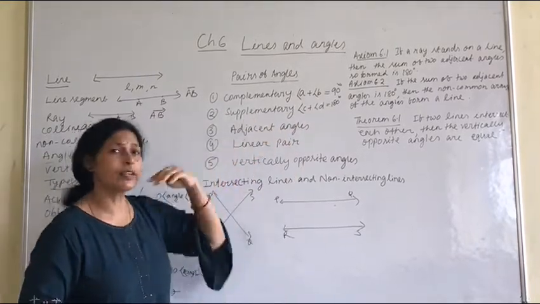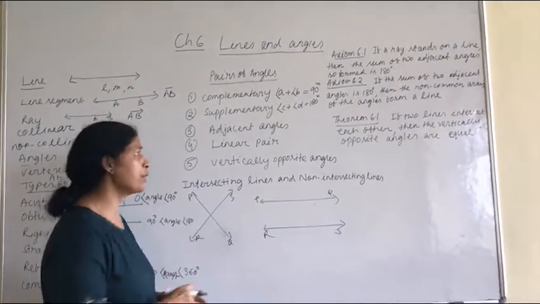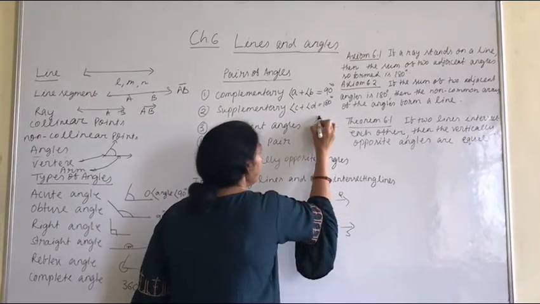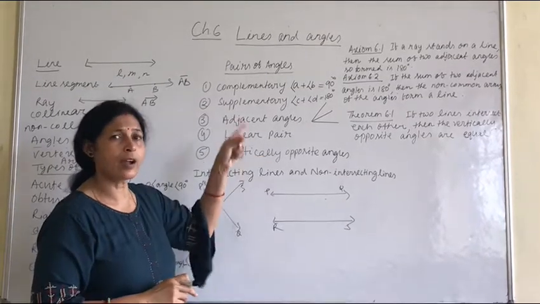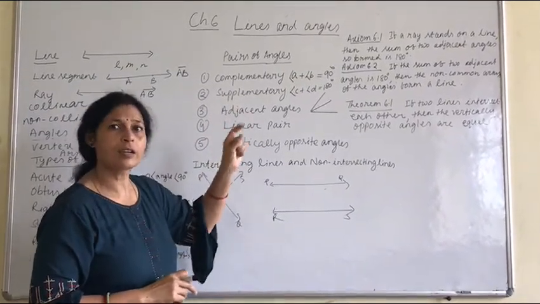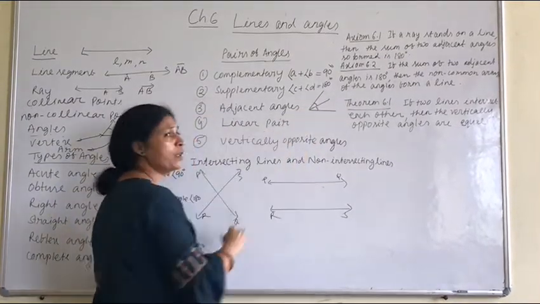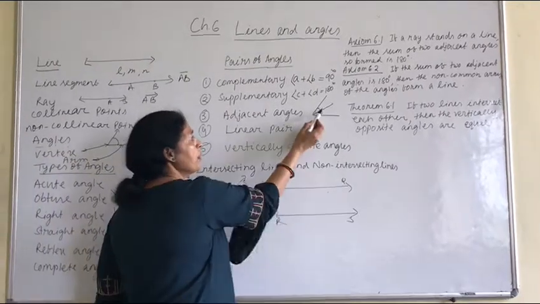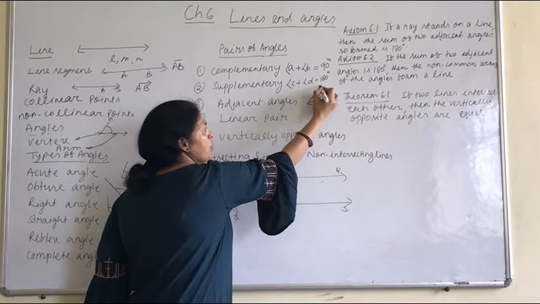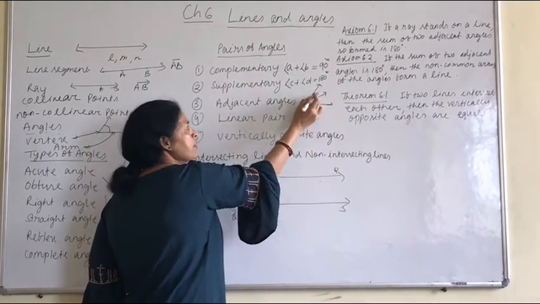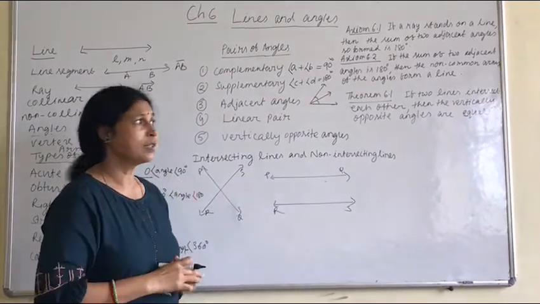Now adjacent angles. What are adjacent angles? Two angles are said to be adjacent if they have a common vertex and the non-common arms are on opposite sides of the common arm. They have a common arm, a common vertex, and the non-common arms, this one and this, are on opposite sides of the common arm.